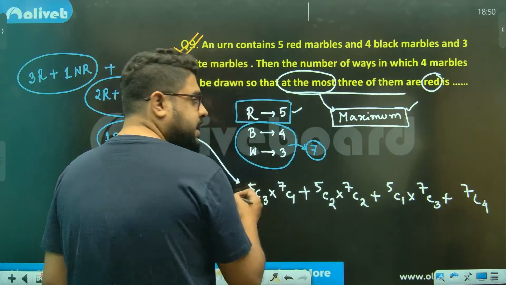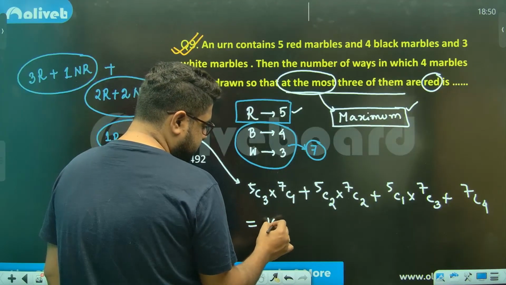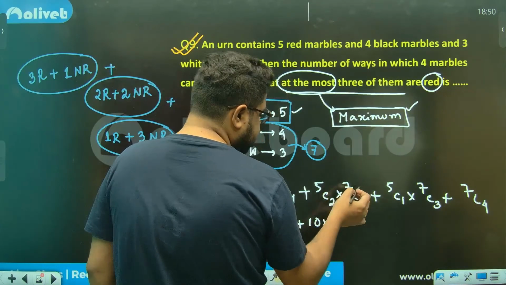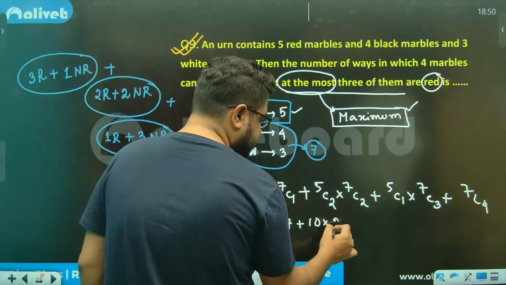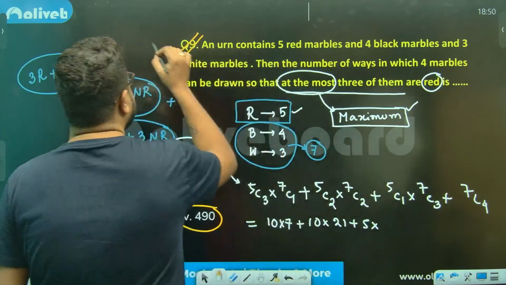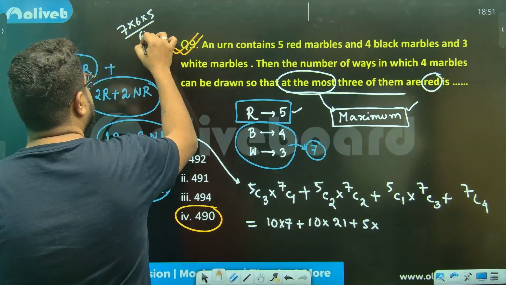Calculate. 5C3 is 5C2 only. So 5 into 4 by 2, that is 10, into 7, plus again 10 into, this time, 7 into 6 by 2, that is 21. Plus 5 into 7C3, 7 into 6 into 5 by 6, so this is 35.